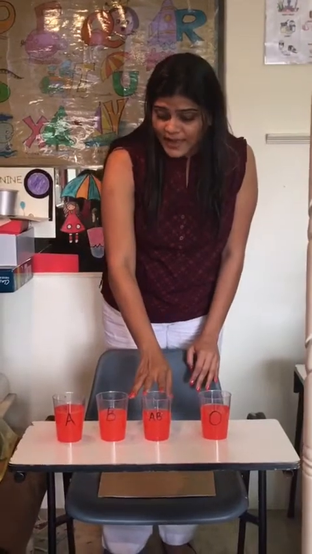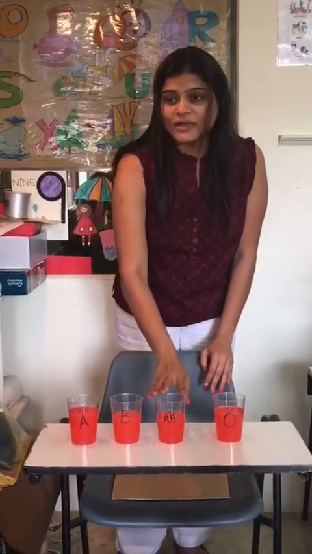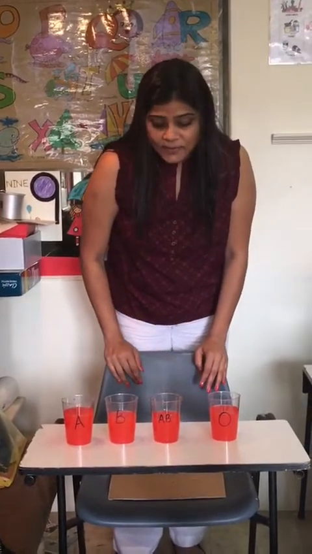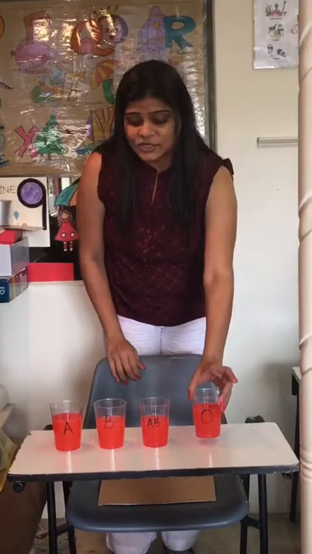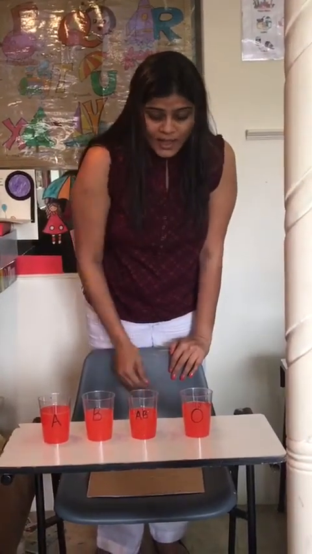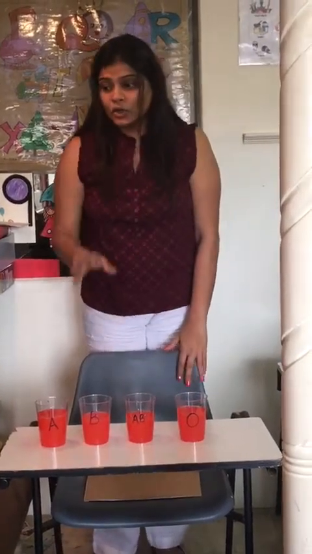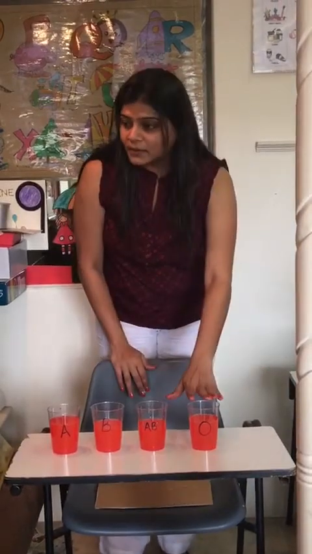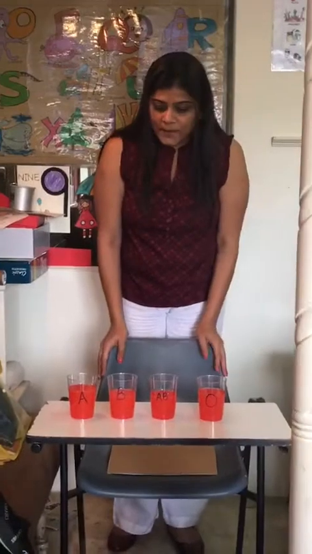But you know what AB has? AB has A also and B also. So that's why it's called AB. And O, poor thing, has no antigen. Antigen is a different kind of protein that is present in your blood, and that makes the difference. And O has no antigen, and hence it is O blood group or zero blood group. So it has no particles.